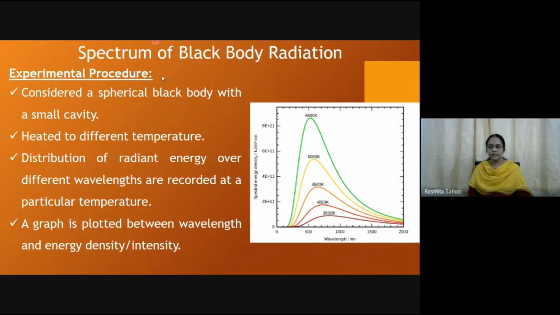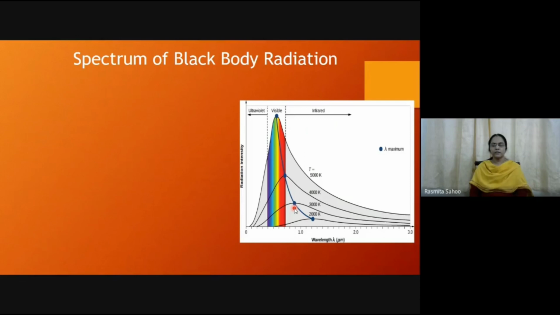On the x-axis is the wavelength and on the y-axis is the energy density, and they have plotted the graphs for different temperatures. As temperature and wavelength change, how the energy density changes is shown by this spectrum. This is repeated at different temperatures. So this is the spectrum of black body radiation.